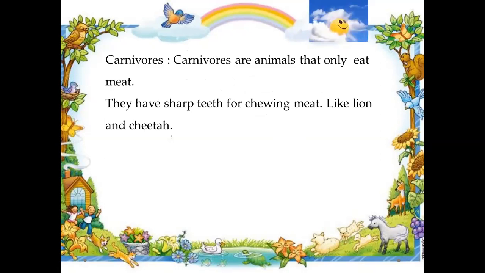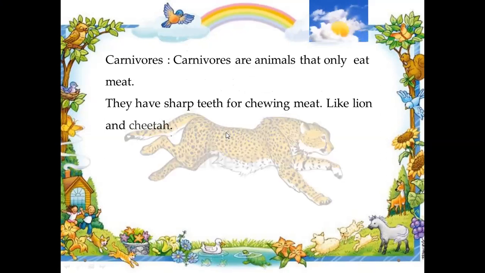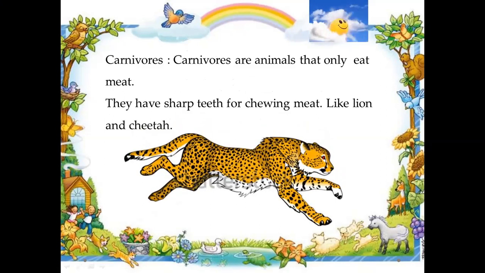Carnivores are animals that eat only meat. Meat eater animals come in this group. Meat eater animals are called carnivores. And their teeth, they have sharp teeth for chewing the meat. The teeth are sharp to chew that meat. For example, lion and cheetah. Lion and cheetah come in the group of carnivores.